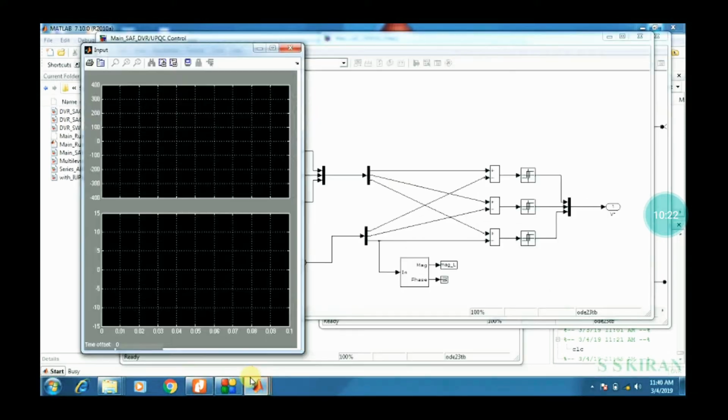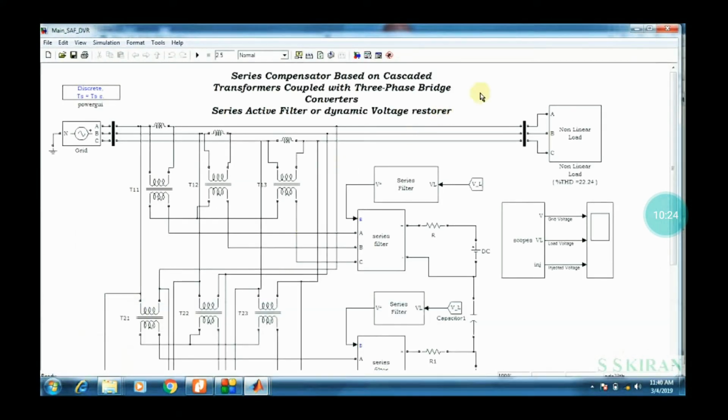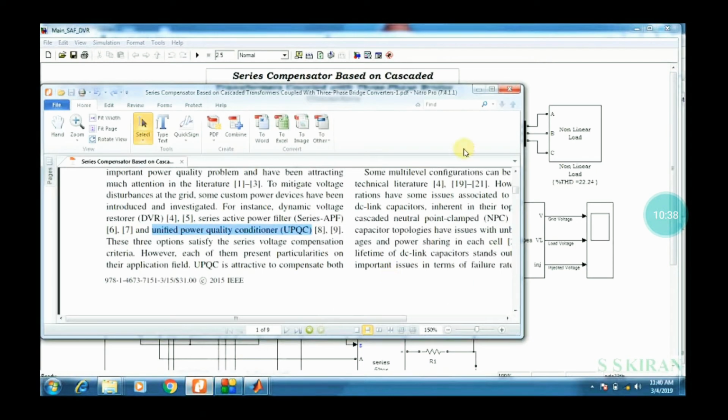and it will be opened slowly. Just observe here, some indication is there. Yes, this is our basic proposed Simulink block: series compensated based on cascaded transformer coupled with a three-phase bridge. Then open our main block.